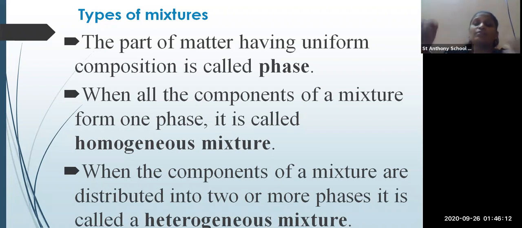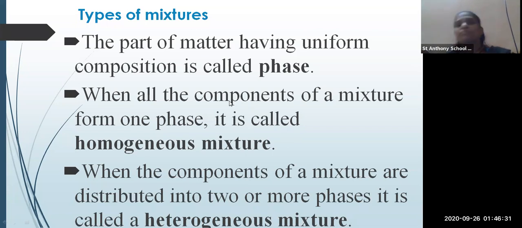If she gives it to you without boiling, she mixes the water, sugar and tea powder and gives it to you, that is a heterogeneous mixture, because it is not uniformly mixed with each other. So this is the difference between the homogeneous mixture and the heterogeneous mixture.